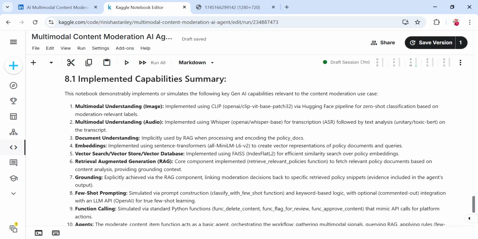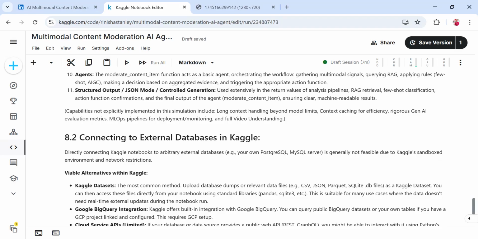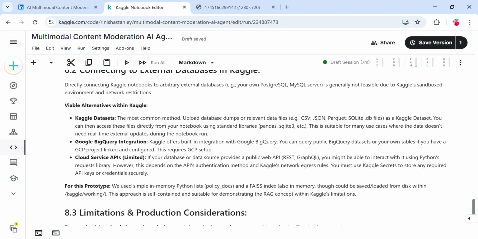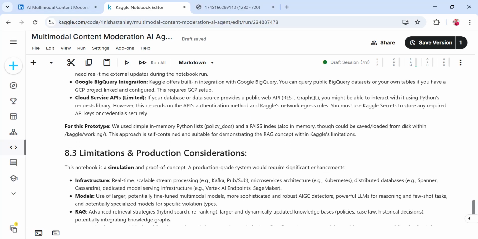So we have talked about what Gen AI capabilities we have used throughout this AI agent project. Right now we are only feeding the input to it on a very small scale, but we can also connect it with external datasets or Google BigQuery integration or cloud API services when we're actually taking it to the real world. We have built in a simple in-memory Python list and files index.